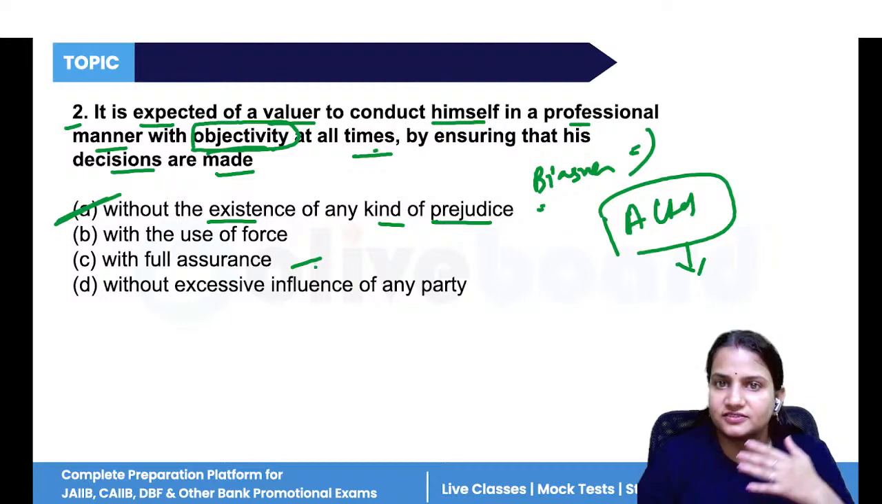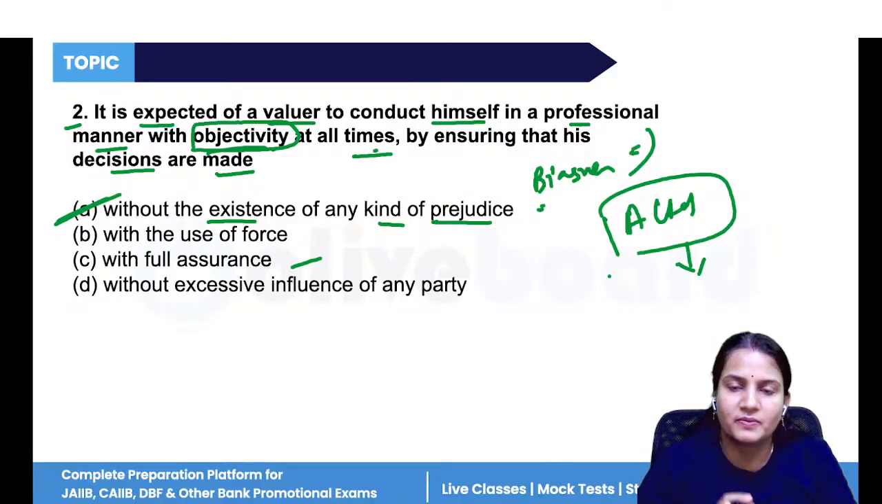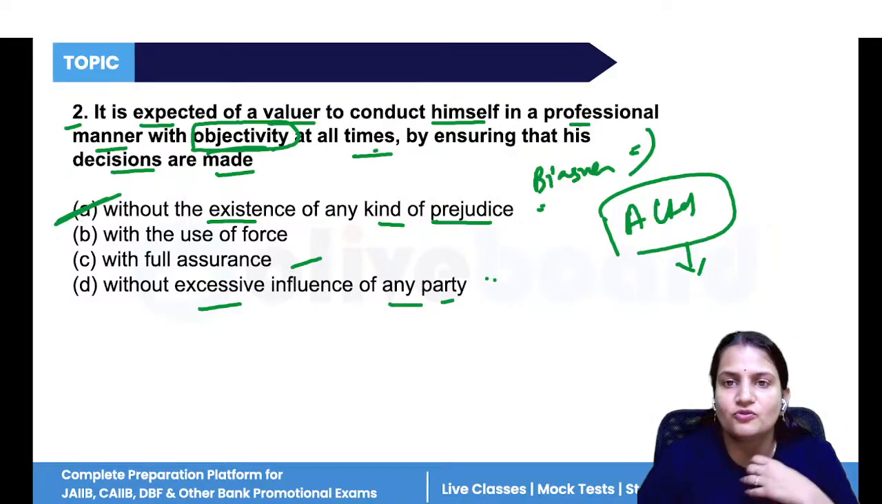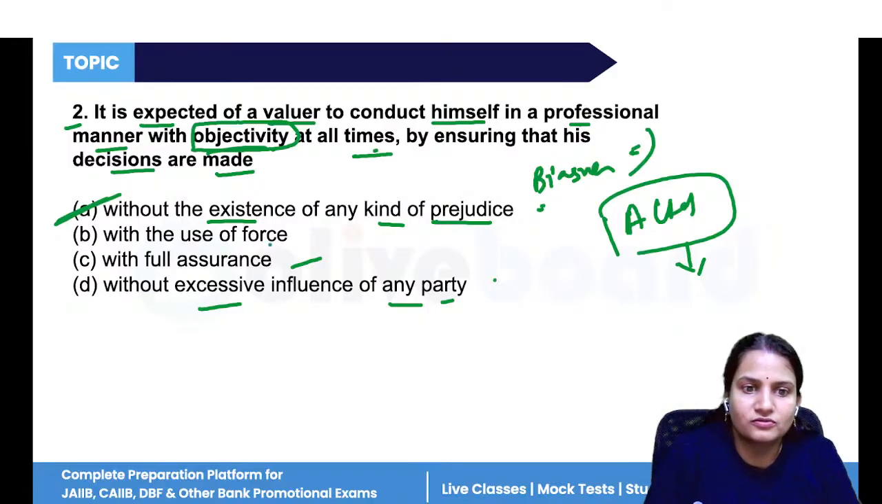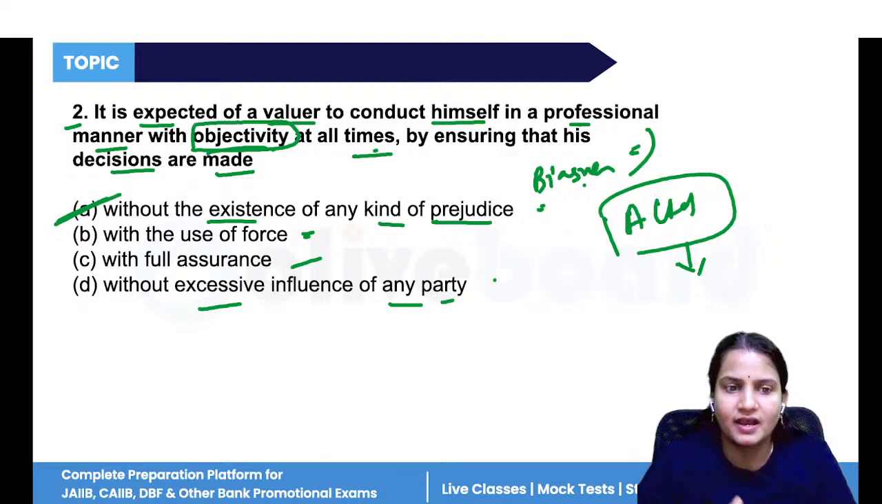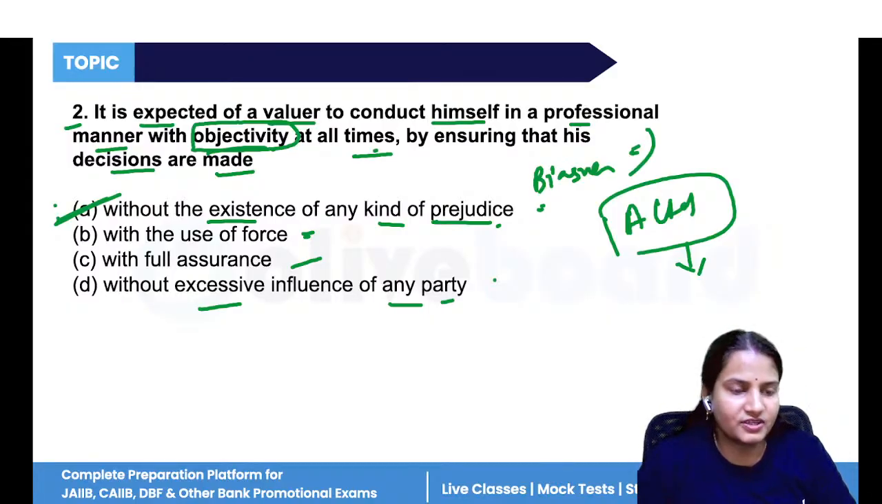Okay, with full assurance, yes, it's a responsibility, but full assurance, a professional manner includes 100% assurance that the company should be valued. Without any excessive influence, because two parties are involved, there is no need to involve any third party. So without the influence of that third party, the company should be valued. With the use of force, means I'm a valuer, I want to purchase and you want to sell. So between us the negotiation will be there, but no other party is involved. So without any kind of bias, in a professional manner, the decisions are taken. So option A is the correct answer.